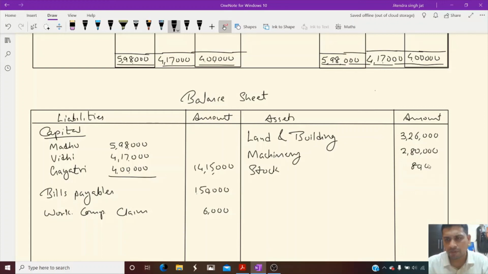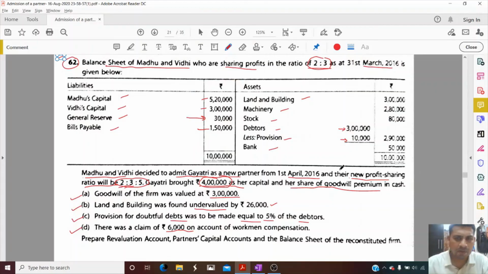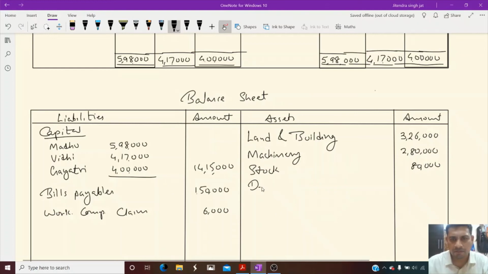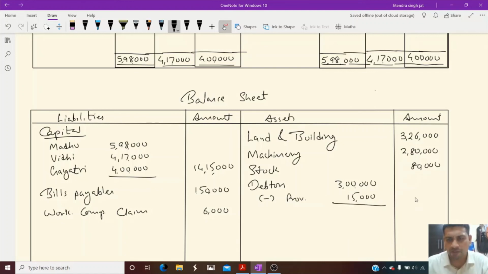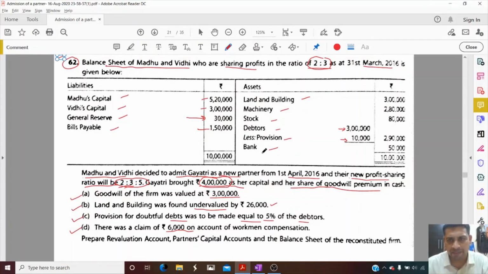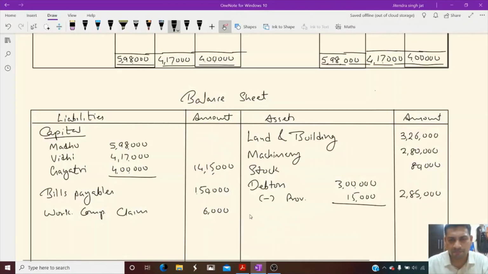Then debtors 3 lakh. But there is a change in provision, dear children. Less provision. Now provision is 15,000. So 3 lakh minus 15,000, children, we get 2,85,000.